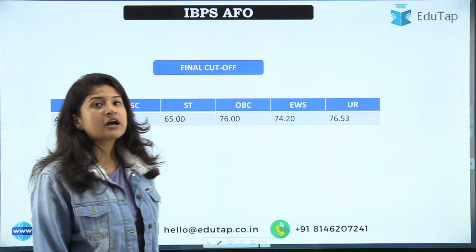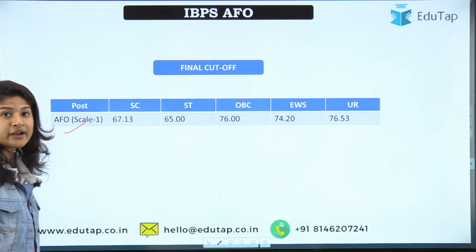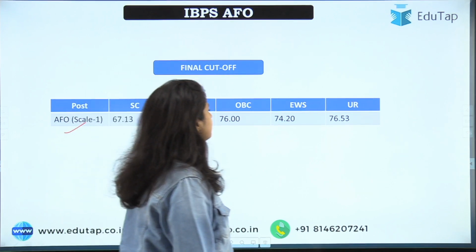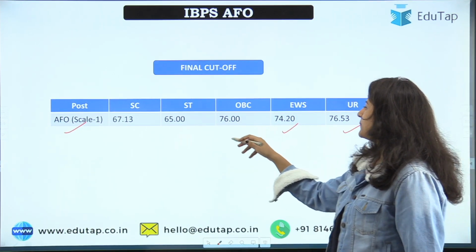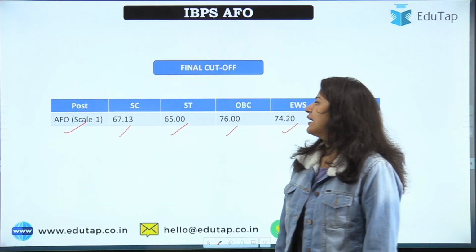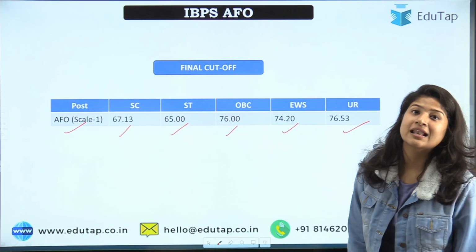So the final cutoff here is for last time for Air Force, that is a Scale 1 officer job. For that, the category UR was 76.53 marks, then EWS was 74, OBC 76, SC 65, ST 65 and the last one 67.13. So this is the last year cutoff.